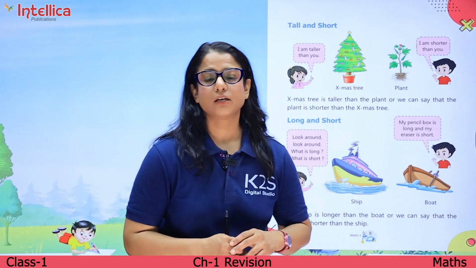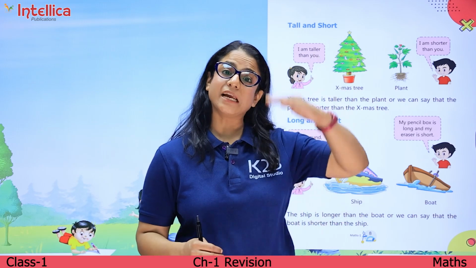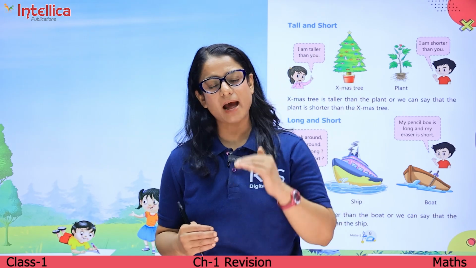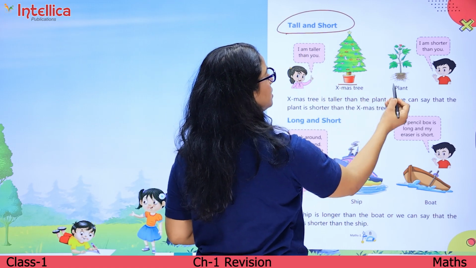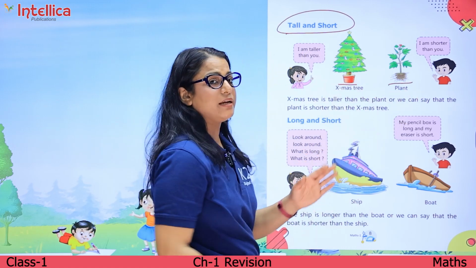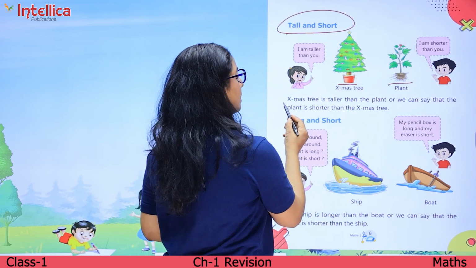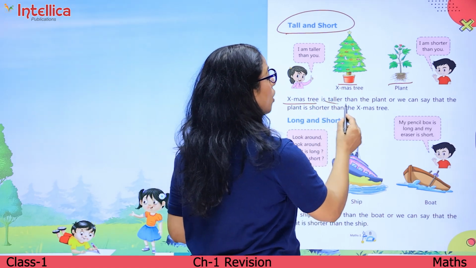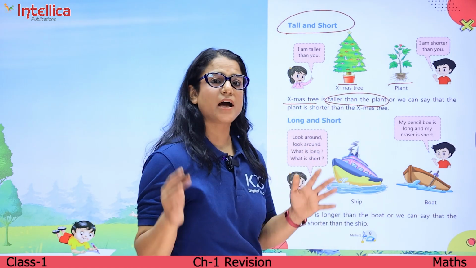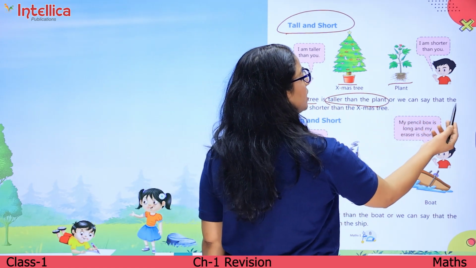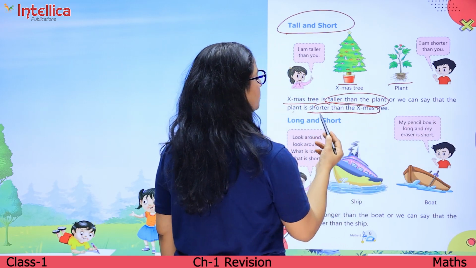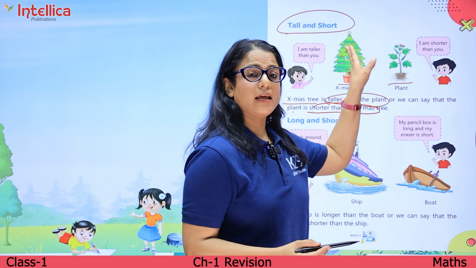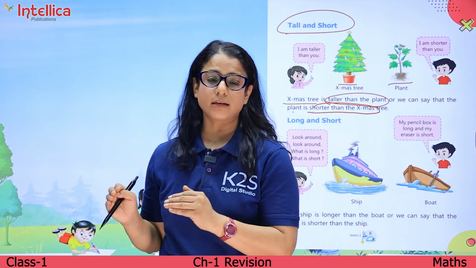Tall and short. Tall मतलब कि लंबा, height में लंबा, और short मतलब height में छोटा. So if you look at these two pictures, one is tree and one is plant. So the Xmas tree is taller than the plant. लंबा है वो plant से, or we can say that the plant is shorter than the Xmas tree. जो ये plant है इस Xmas tree से shorter है.